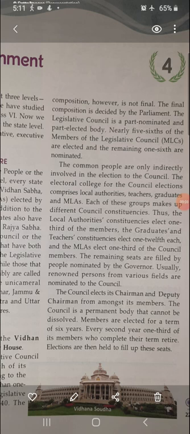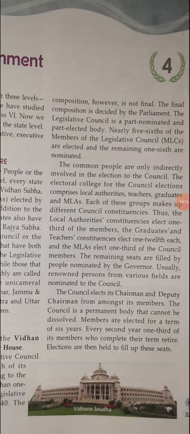Whether it's authorities or teachers or graduates, they elect from themselves, or they make a group, and the person who is the head of the group decides if he or she wants to be the member of that council, and so they will be elected. And a few of the members are nominated by the governor. Usually renowned persons from various fields are nominated to the council. Renowned person means a famous person.